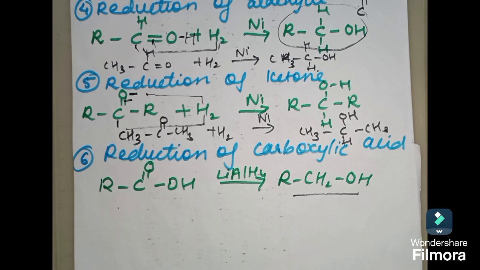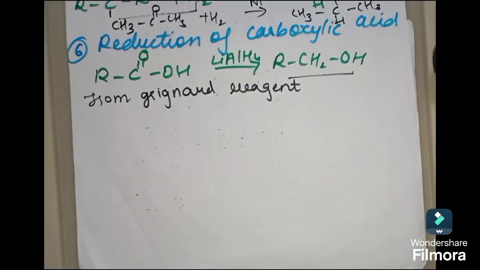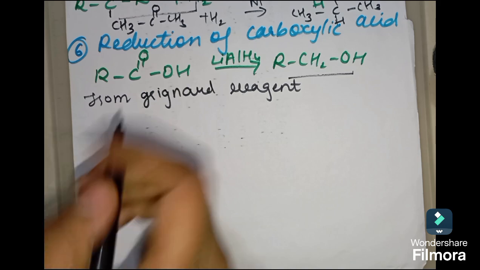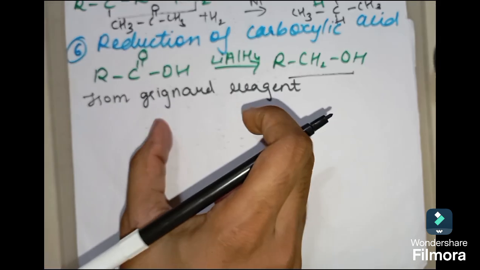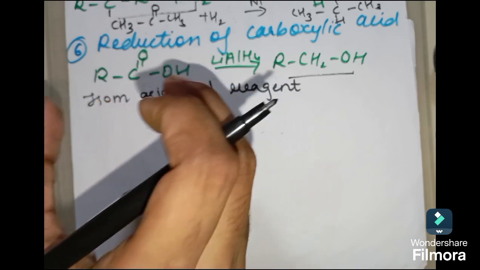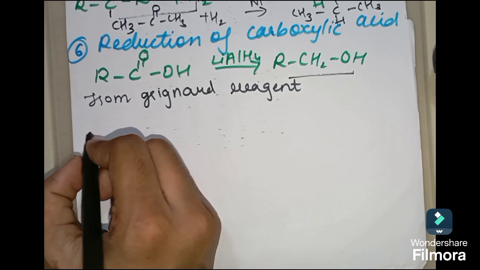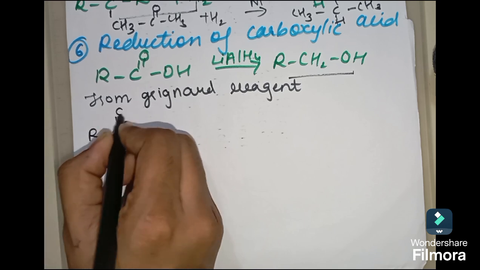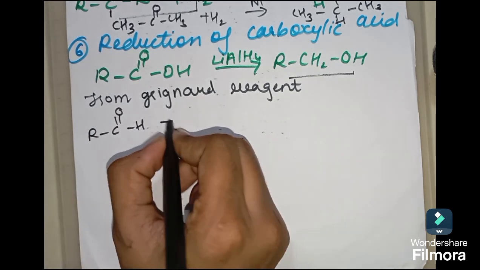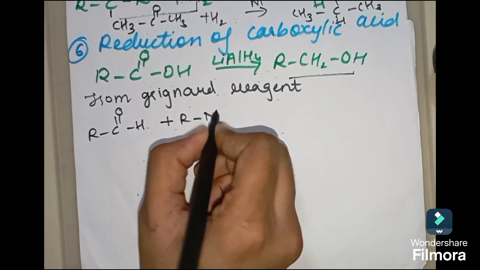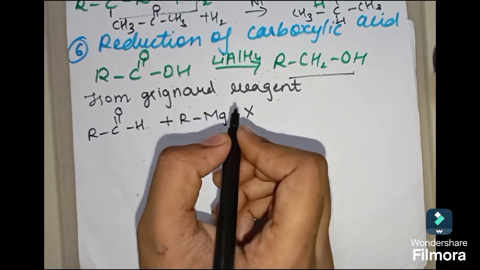Now the only reaction we are left with is from Grignard reagent. So we are going to prepare alcohol from Grignard reagent. Now students, we are going to understand how we can prepare alcohol from Grignard reagent. So first remember, while preparing alcohol from Grignard reagent, you have to take aldehyde as a reactant. So here I am taking aldehyde, that is R-C double bond O-H, and then we have to take Grignard reagent, that is RMgX.